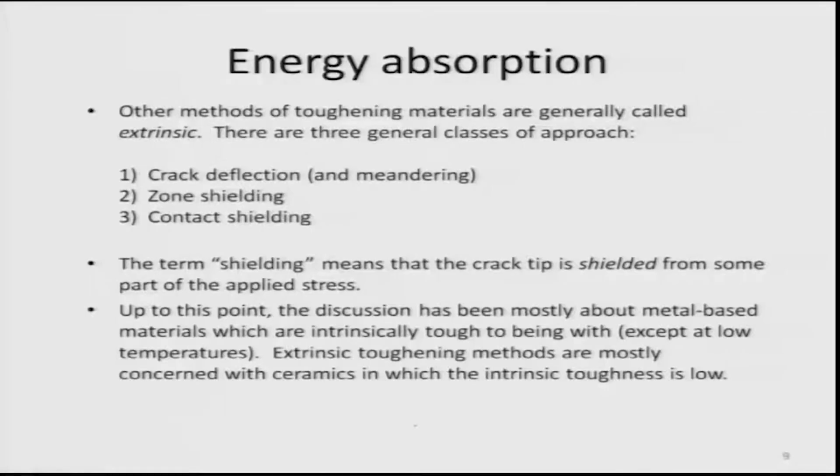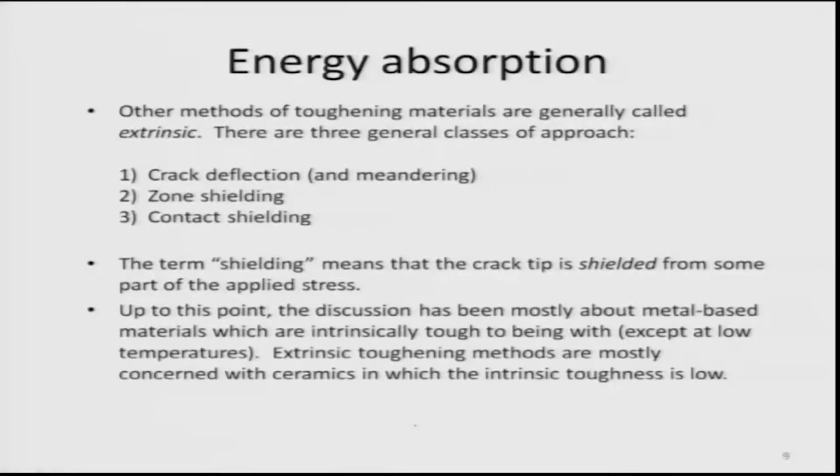The second group is called extrinsic; the ones before were intrinsic. There are three ways of doing that. One is known as crack deflection, or meandering of cracks. Those of you who have seen rivers know they just meander through the plains. The same thing can be done: the cracks can be made to meander through the material. Or you can do zone shielding or contact shielding. Shielding means the crack tip is shielded from some part of the applied stress.